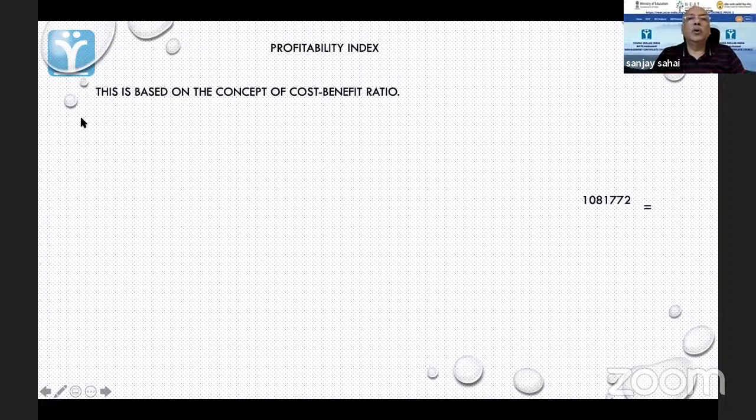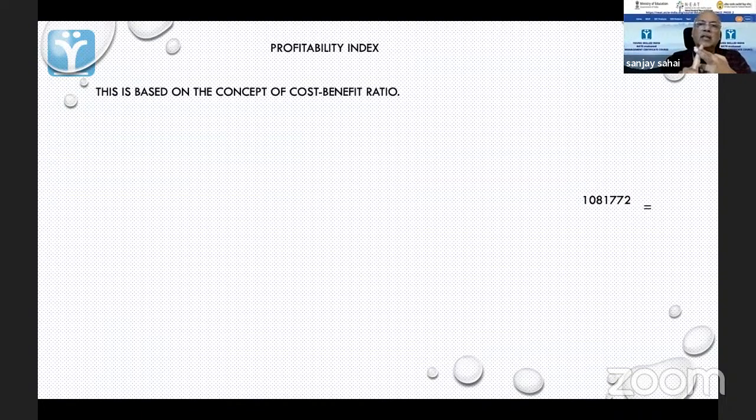Now, we come to something very similar to NPV, which is called the Profitability Index. So we are looking at different ways of deciding whether to invest or not to invest. The first was, if I have a positive NPV, I should invest.